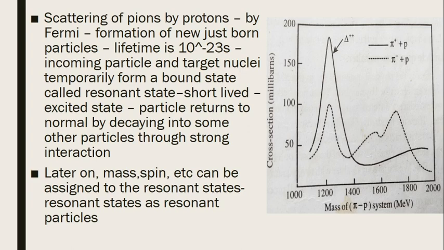Initially it was named a resonance state because it is a temporarily formed bound state which will decay into a simpler state, meaning it is an example of an excited state. But at this stage, mass, spin, charge and moment can be assigned to these resonance states. That means they are the parameters of an elementary particle, isn't it? So those particles or states are now known as resonant particles.